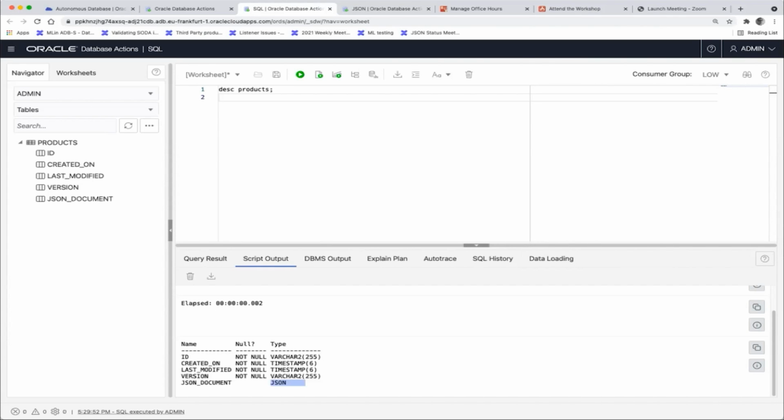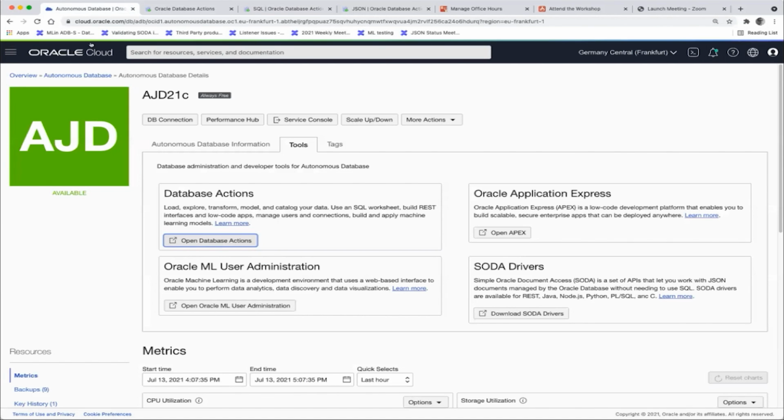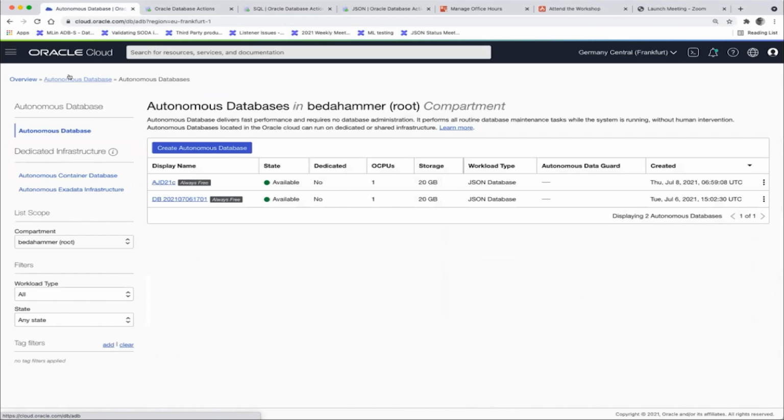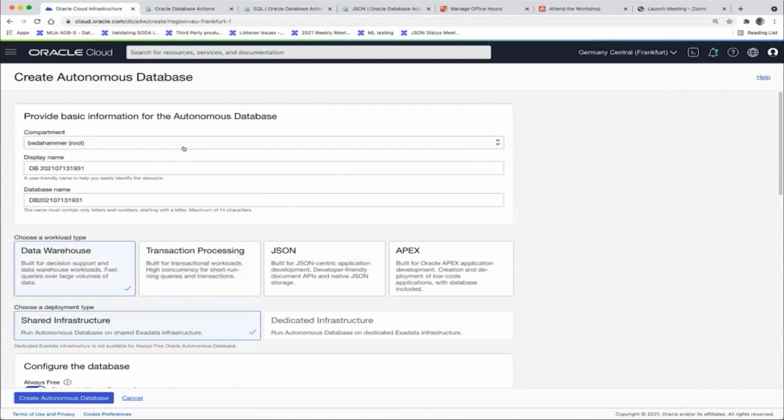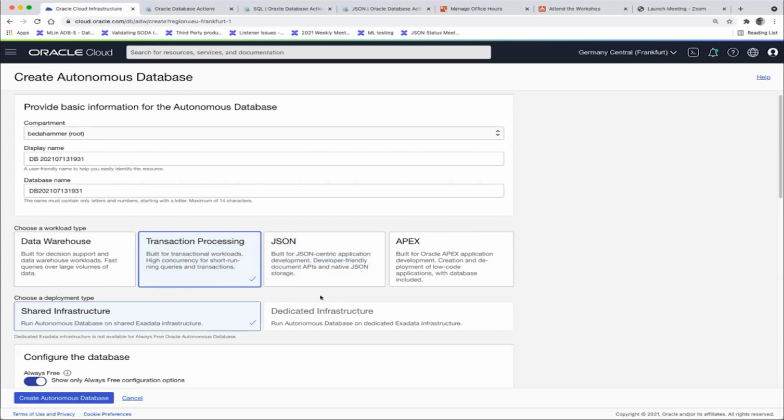Why do I have to choose JSON database as opposed to ATP? Also an excellent question. You don't have to choose it. You could do everything on ATP. So if we go back to autonomous databases and we say create an autonomous database, then you click here on JSON to get autonomous JSON, or you click here on transaction processing and you would get what we call ATP. So this is ATP, this is AJD. The lab would work exactly the same.